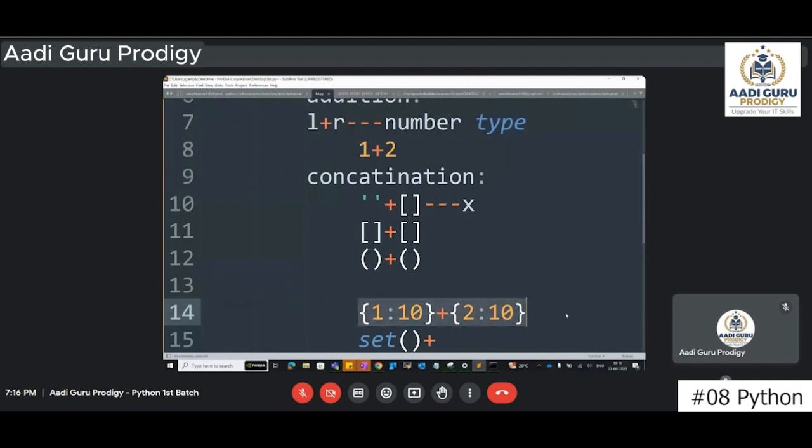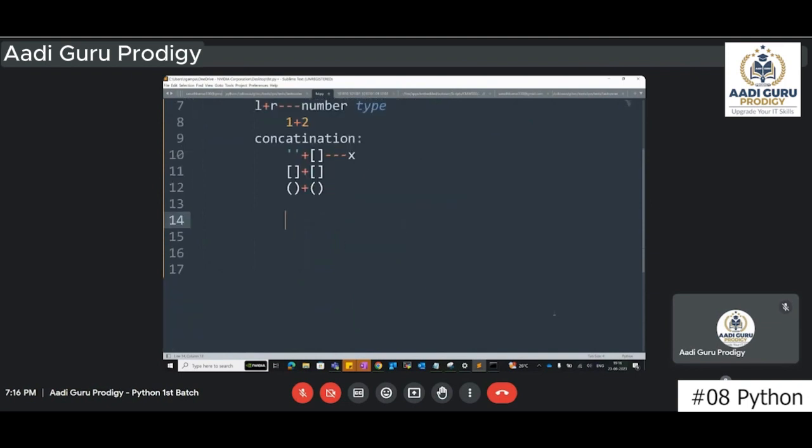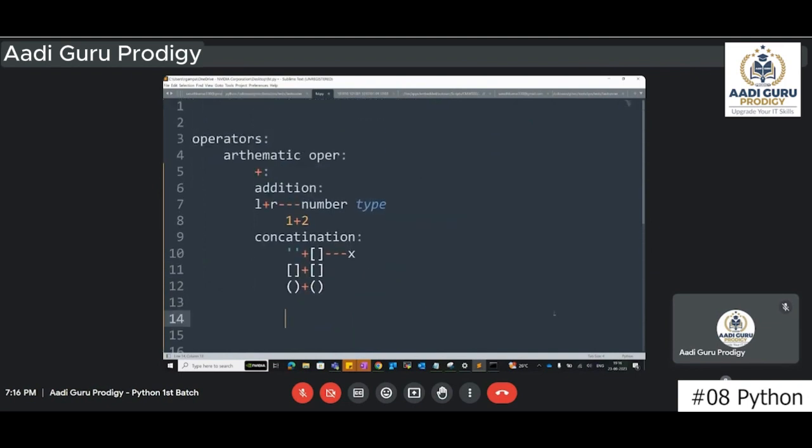It will not work. Okay. Yes. Anybody has any questions till now regarding this addition and concatenation? It's clear, sir.